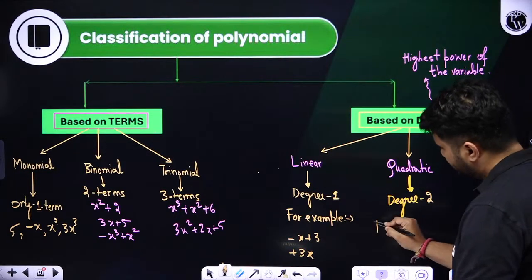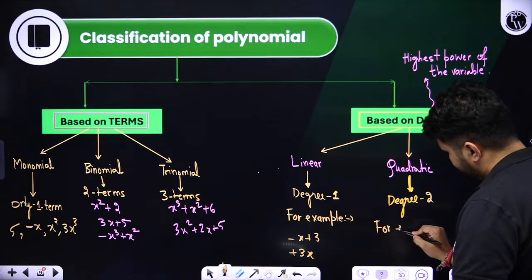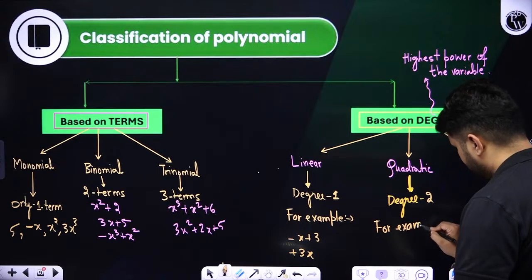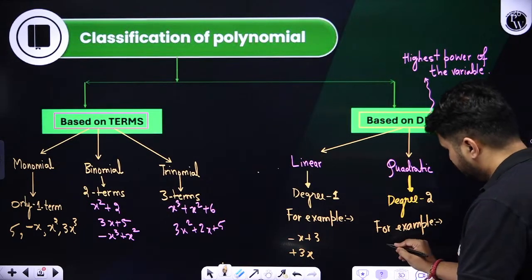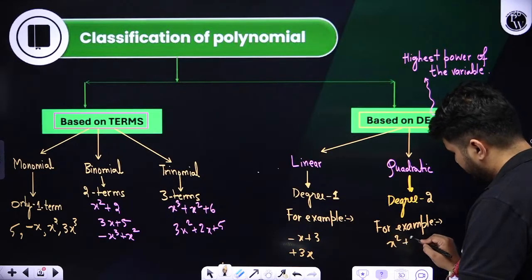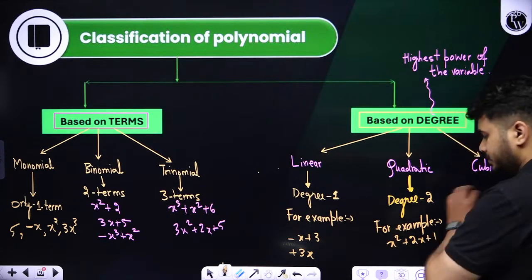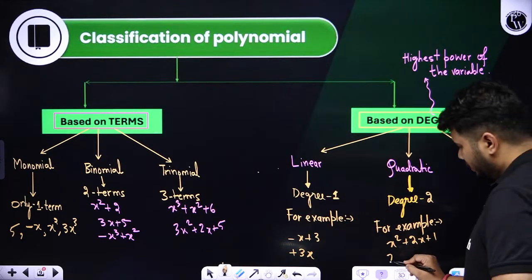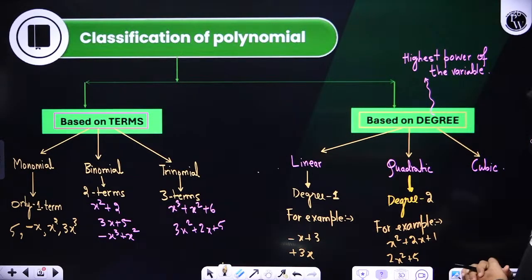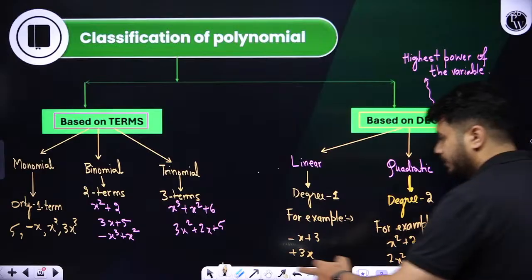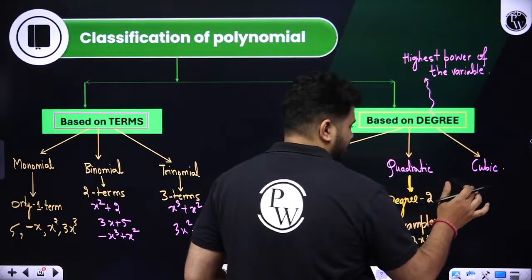So for example, it will be x square plus 2x plus 1. Do not worry about the number of terms. Or it can be 2x square plus 5, or it can simply be x square. Clear? Okay, now when we talk about the cubic equation over here,